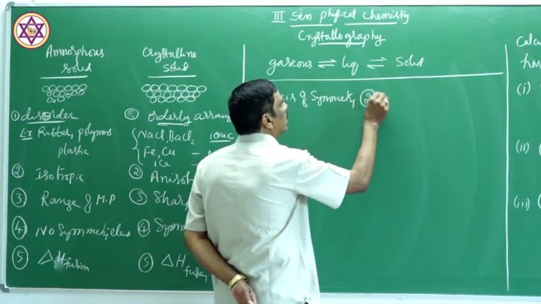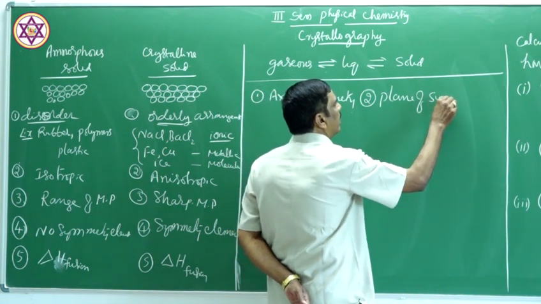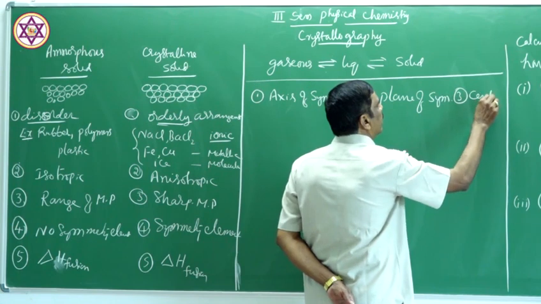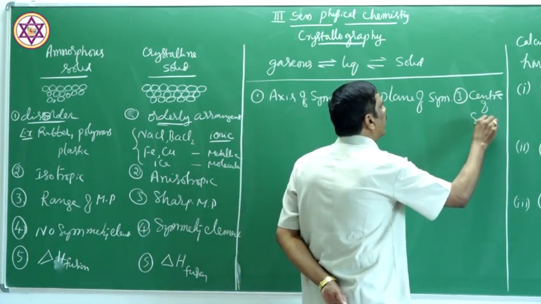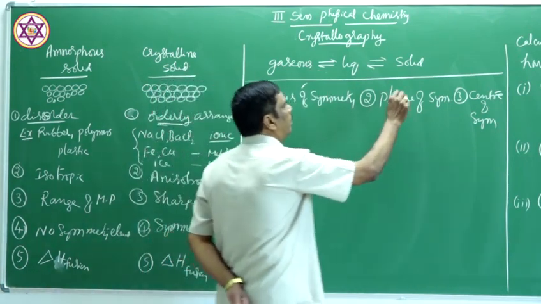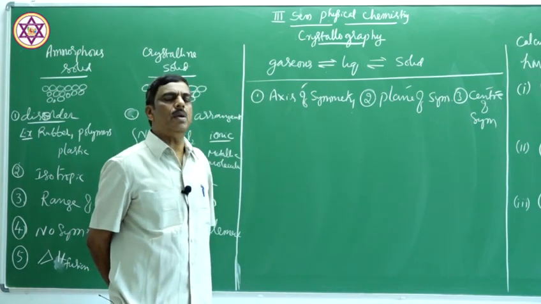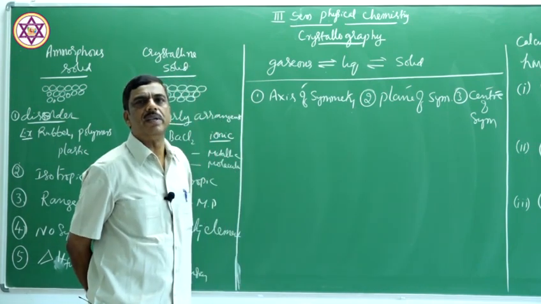Another one is plane of symmetry. And third one is center of symmetry. Axis of symmetry, plane of symmetry, and center of symmetry. Any geometrical shape has a specific number of these elements of symmetry.